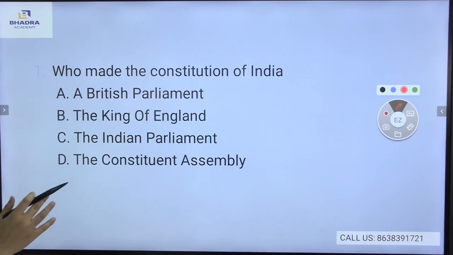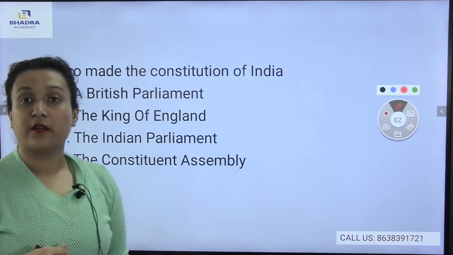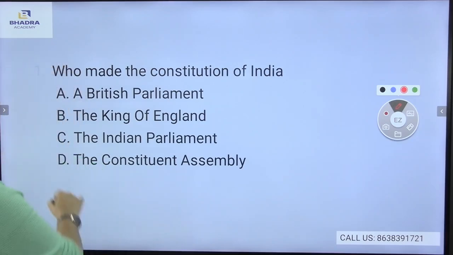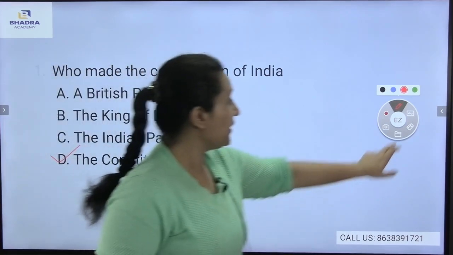Now, who made the Constitution of India? Can you tell me who made the Constitution of India? Yes, the Constituent Assembly. The Constituent Assembly made the Constitution of India.